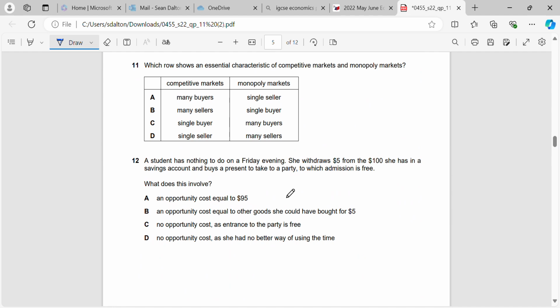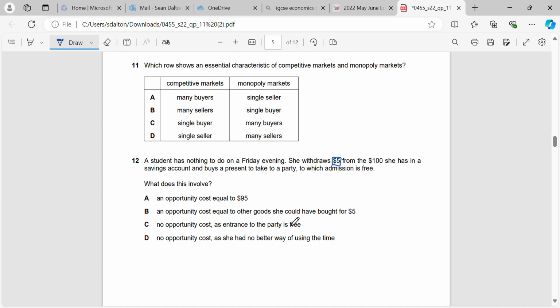Okay, a student has nothing to do on Friday evening. She withdraws $5 from the $100 she has in a savings account and buys a present to take to a party to which admission is free. What does this involve? So this is to do with our opportunity cost. And what we need to be careful of is she takes out $5. So that's the decision that she's made, right?